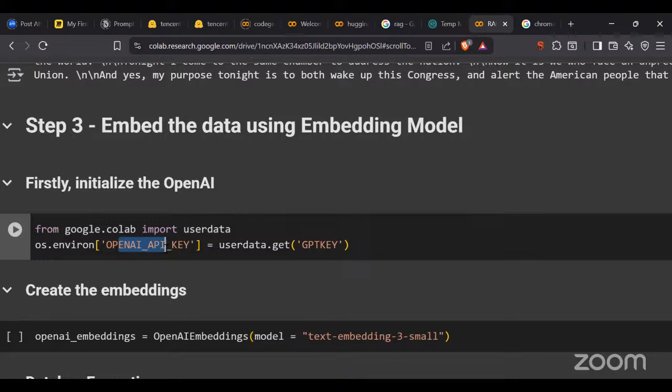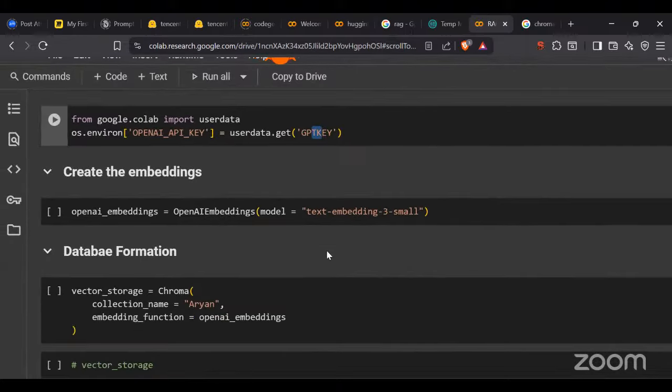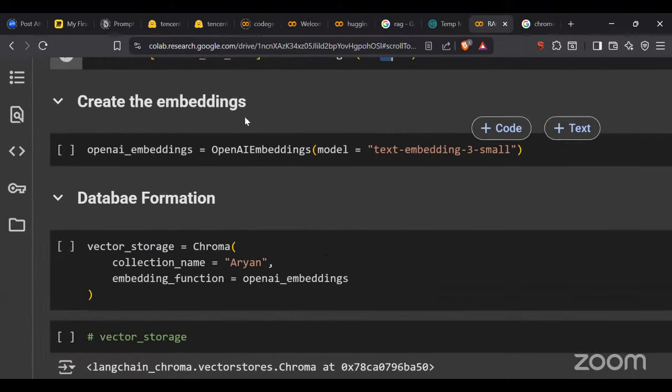So that's why I have saved it in a variable called OpenAI API key. I have passed it here, and we will get our GPT key. Whatever GPT key I had, I'm going to use that particular API key that I paid for the services. Then after that, we are going to create the embeddings.